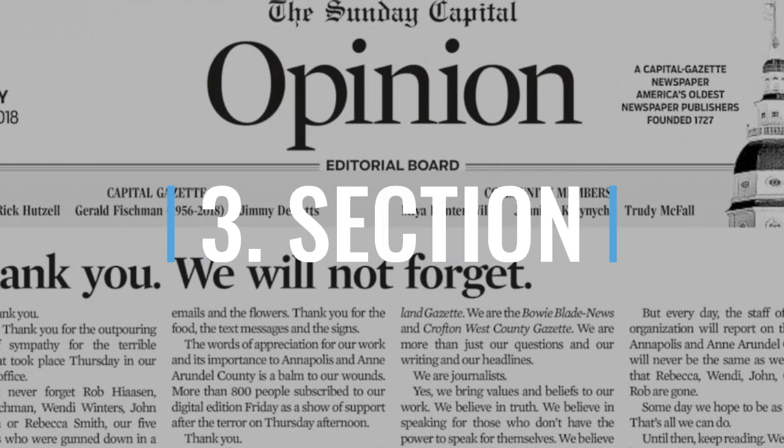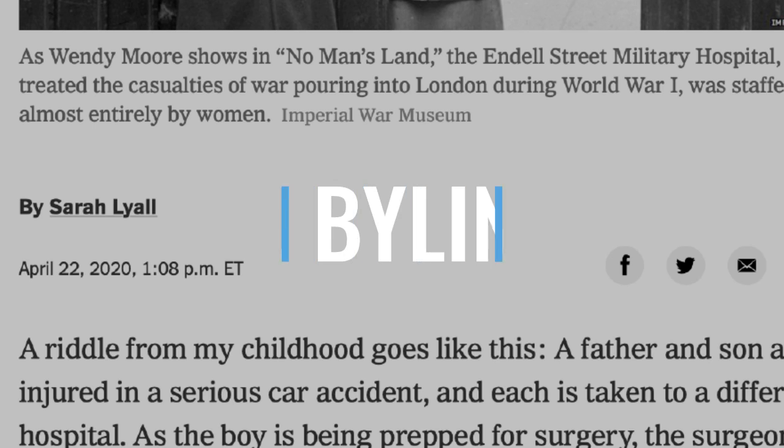The next thing you want to look at is the section of the website that the article was posted on. Sometimes the articles that we see look like they might be news articles, but they're actually posted under the opinion section. If it's posted under the opinion section, that means that you should be careful when you're reading it because some of the information might not be fact.